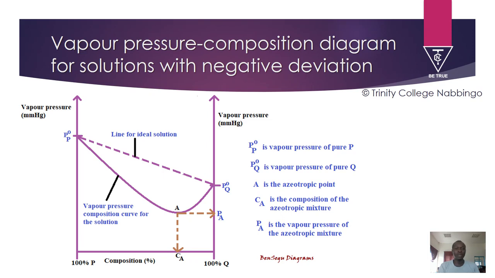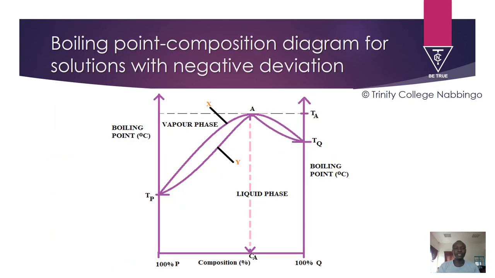So if you compare the azeotropic mixture with the vapor pressure of the two, that is P and Q, the azeotropic mixture has the lowest vapor pressure, and therefore it will have the highest boiling point, Ta. The boiling point of pure Q is TQ. The boiling point of pure P is TP. Note that we have pure P at 100% P; at that point, we have 0% Q. We have pure Q at 100% Q, and at that point, we have 0% P.